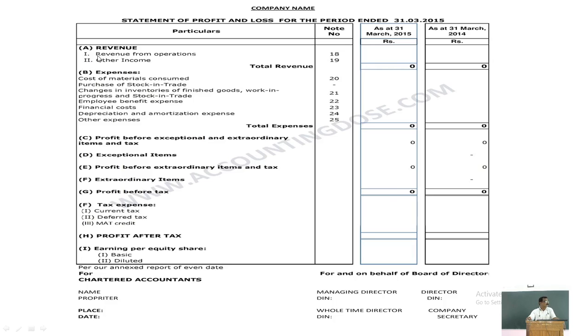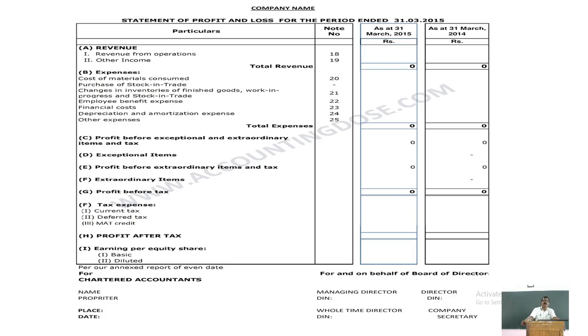It may be interest received, commission received, rent received, discount received, and a separate note should be given. Revenue from operations and other income together are called total revenue.